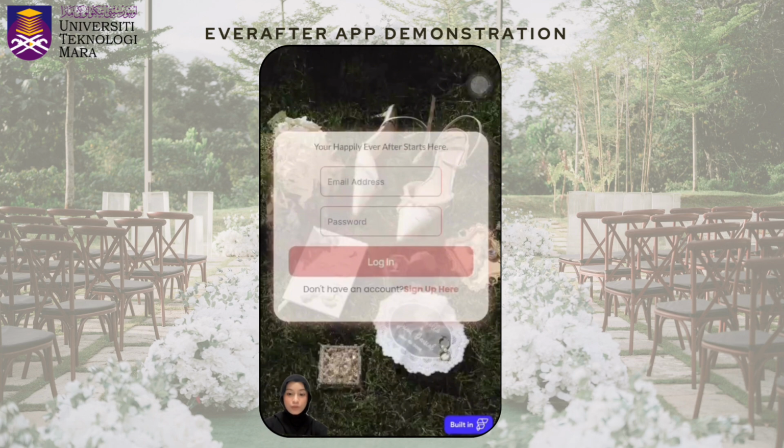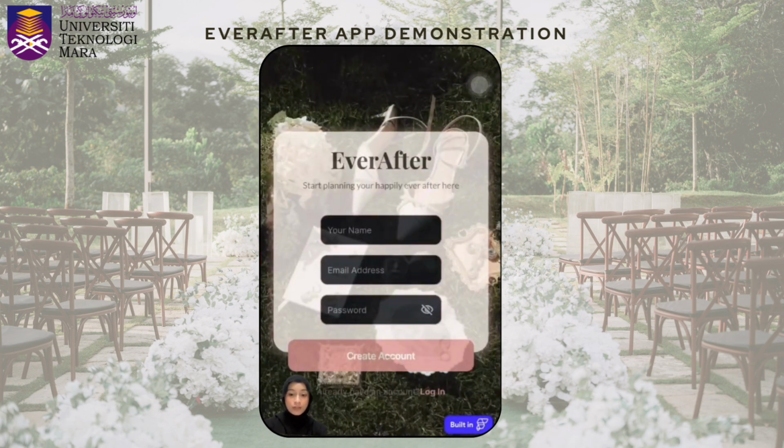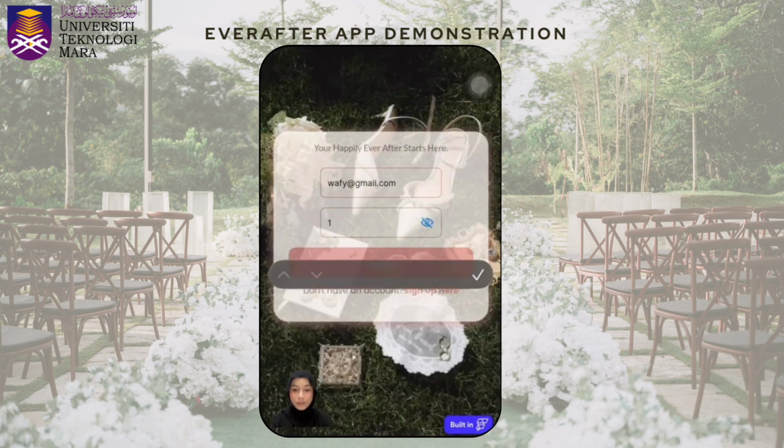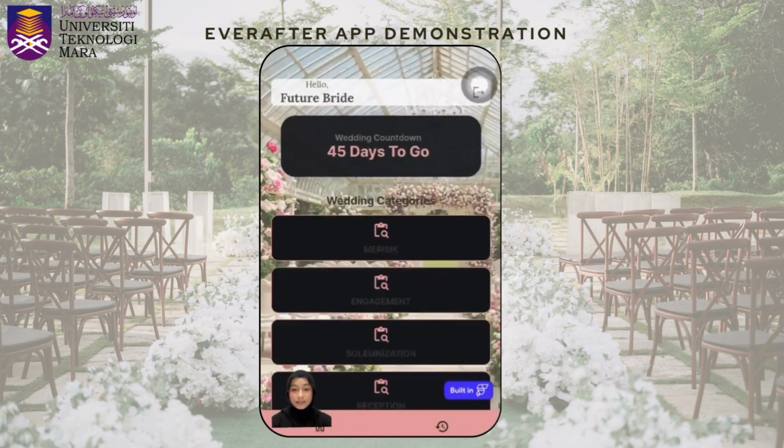First, users need to log in to the application. If they do not have an account yet, then they need to register by selecting the sign up option. Next, users are required to fill in their details such as their name, email address, and password. After completing the form, they can click the create account button to register successfully. Once logged in, the user will be directed to the dashboard page.